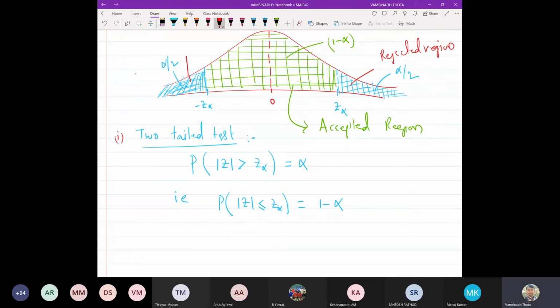And of course, since it is a two-tailed test, it will have two rejected regions, on the left side or on the right side also. And particularly these z alphas, this minus z alpha and this plus z alpha, they are called the critical values.